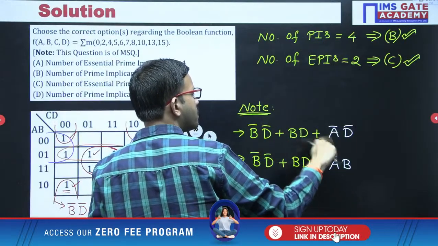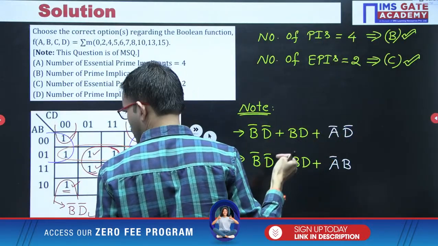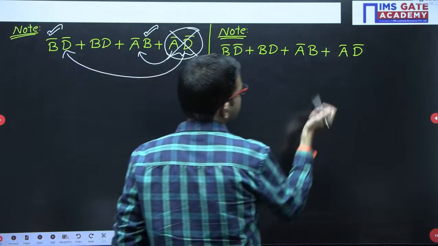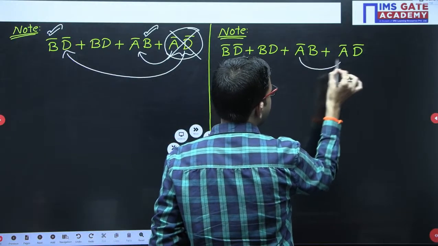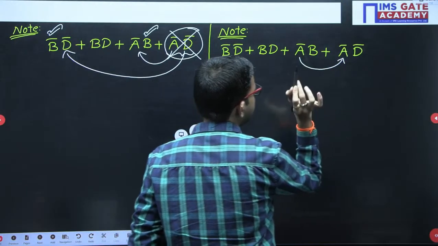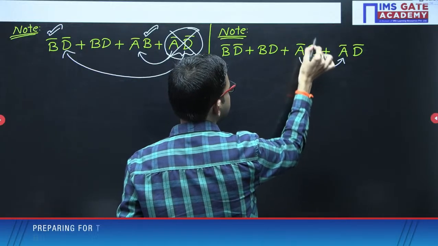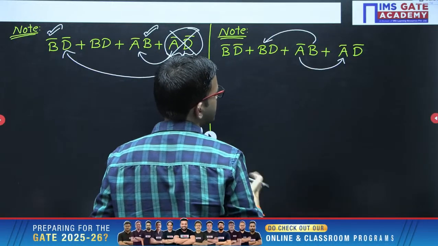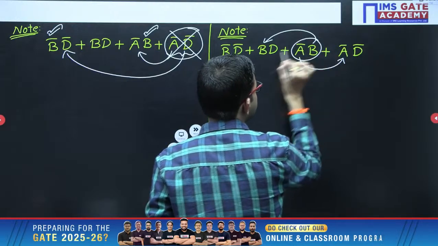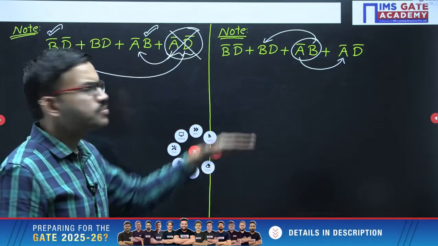Okay. Similarly, in this particular example, suppose you got the second expression, but unfortunately this term is there, A bar D bar, suppose. In this case, you have to eliminate this one. A bar is there here, then B is present here. Now just observe these three terms only.